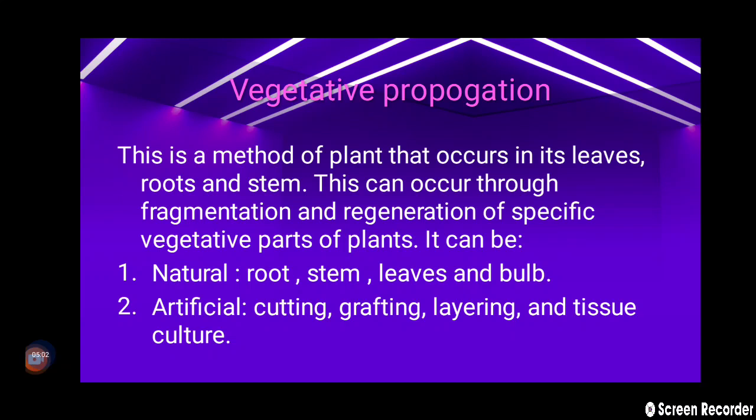Vegetative propagation is of two types, natural and artificial. Let's talk about natural first. Natural is by root, stem, leaves and bulbs. So by the root, stem, leaves and bulbs, a new plant is grown. Next is the artificial, which includes cutting, grafting, layering and tissue culture.